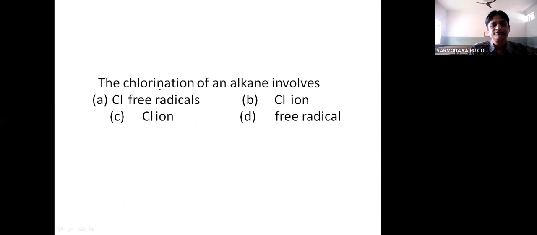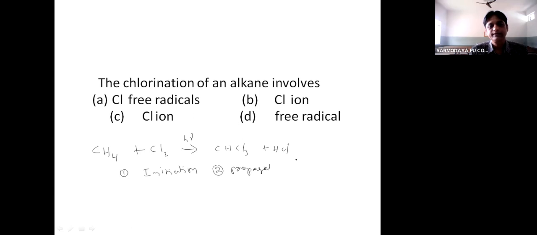The chlorination of alkane involves. So in first PU you have studied about chlorination of methane, Cl2 in the presence of diffuse sunlight giving CHCl3 and HCl. So you know that chlorination of methane involves 3 steps: initiation, propagation and termination.